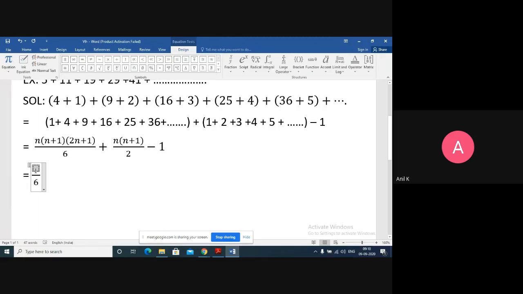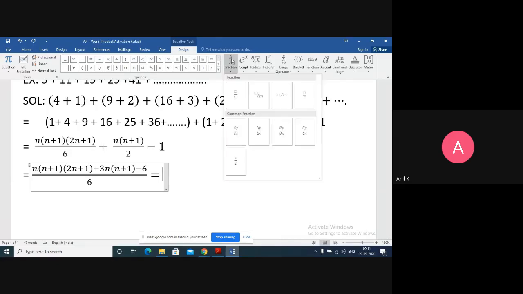So you will get n into n plus 1 into 2n plus 1, plus 3 times n into n plus 1, minus 6. This is what I get with the LCM. Then we can simplify this, multiply the brackets and cancel the common terms if any, then make it a proper answer.